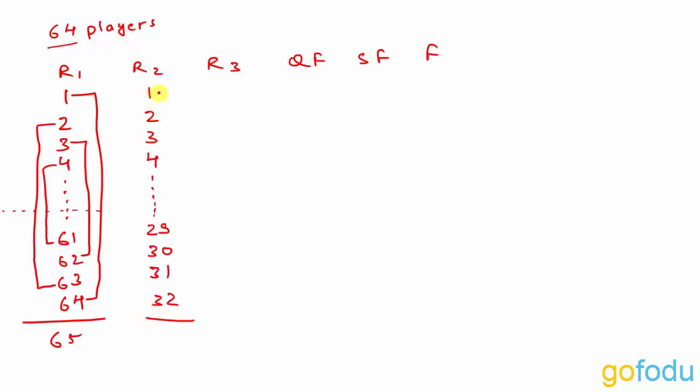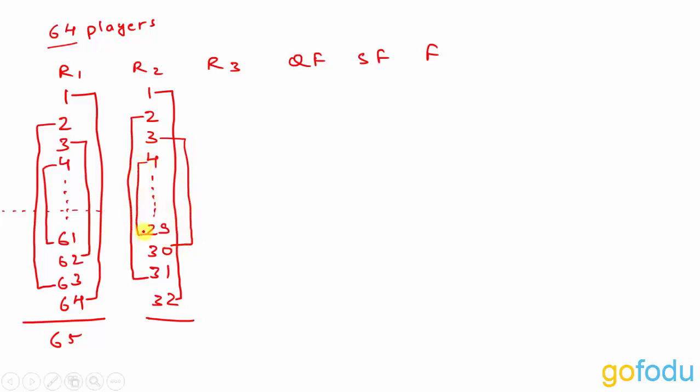Now what happens in round 2? Player seeded 1 will be playing against player seeded 32. 2 will be playing against 31. 3 will be playing against 30 and 4 will be playing against 29. Now the observation here is the sum in any match is 33. So 1 plus 32 is 33. 2 plus 31 is 33. 3 plus 30 is 33. Now what happens next? As we have seen, top 16 players, 1, 2, 3, 4 and we have 13, 14, 15 and 16. So top 16 players reach round 3.